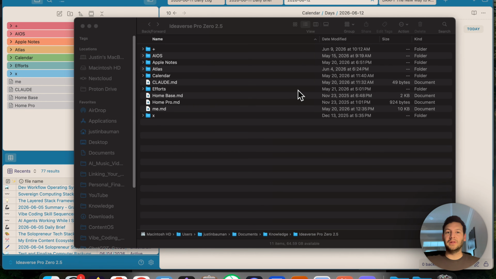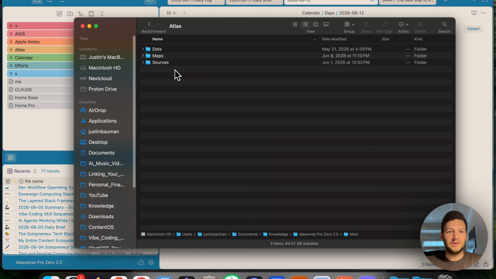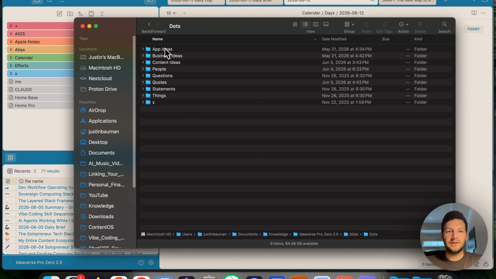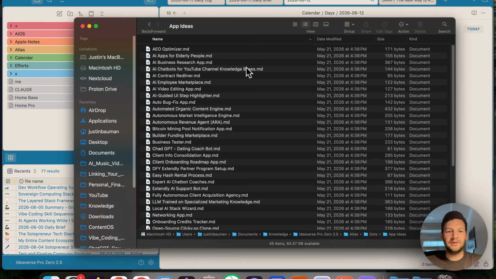You wouldn't leave your life savings in an account you can't control, right? So why would you leave your ideas, your journal, your business plans in an app that you can't export the data out of? Now, I'm just going to demonstrate through my vault right here exactly that. This is my Obsidian vault. So it's just a bunch of folders. And if I click into one of these folders, let's just say I click into Atlas, and if I click into dots, app ideas, these are just a bunch of markdown files.